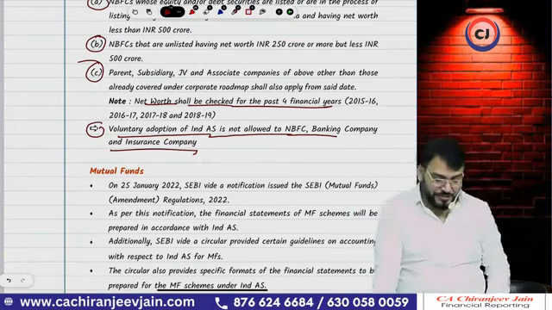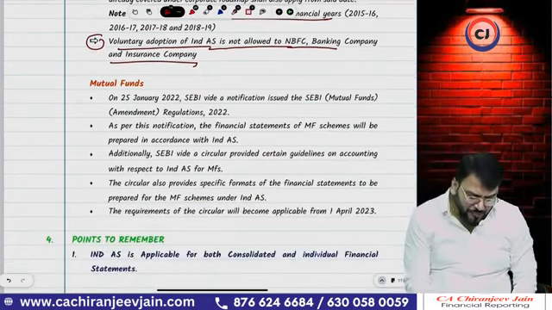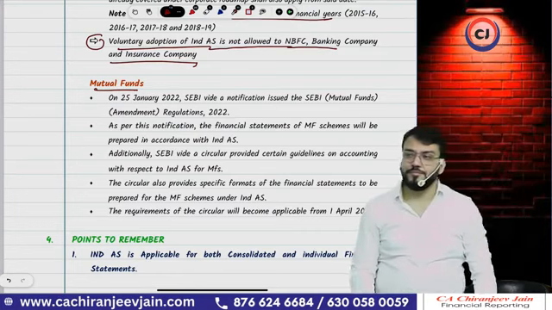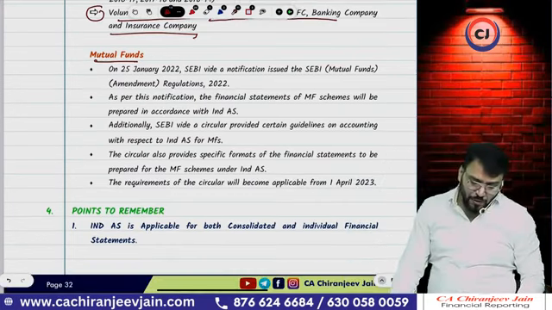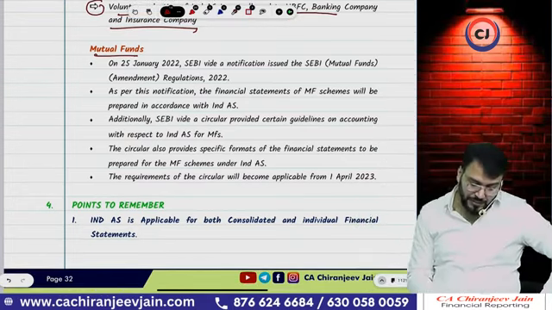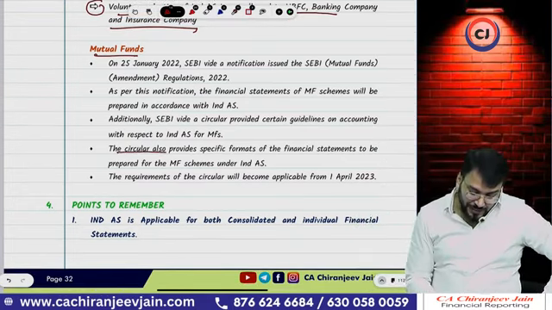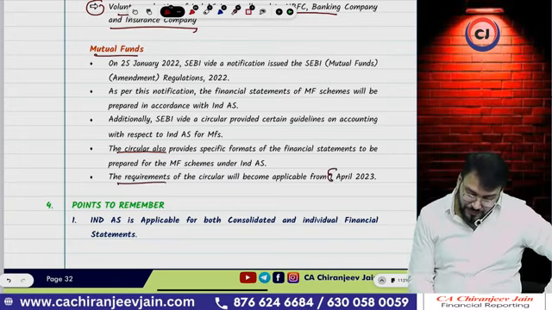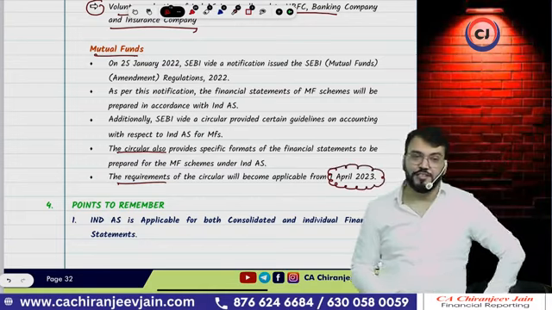Then one point came for mutual funds. What about mutual funds? One clarification was given: for mutual funds, Ind AS will become applicable from 1st April 2023.